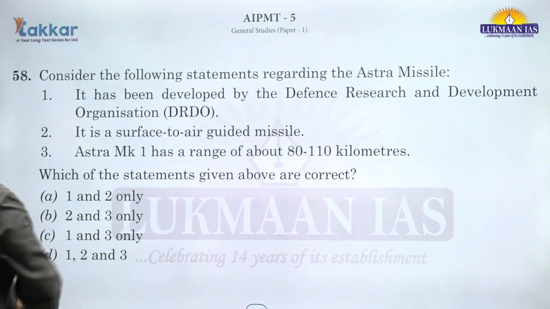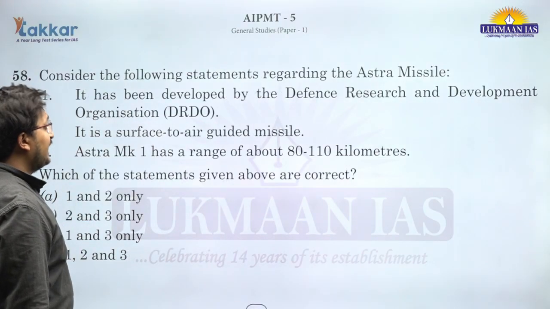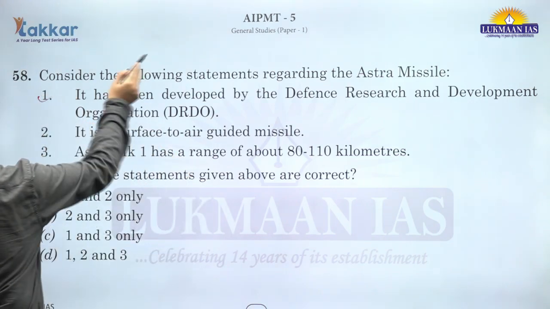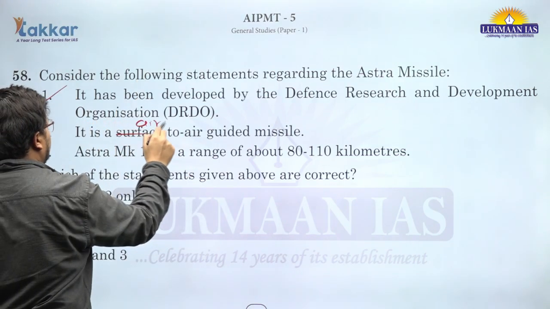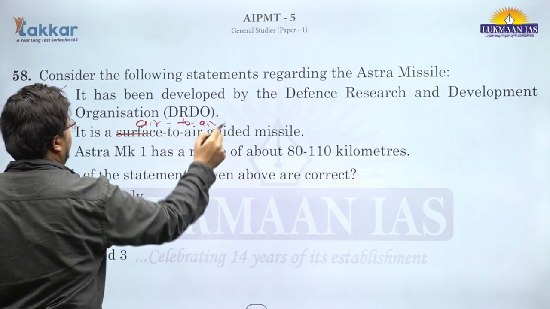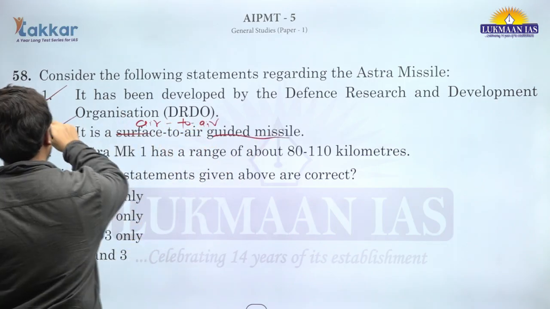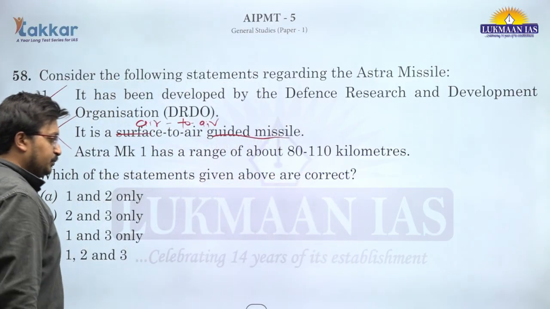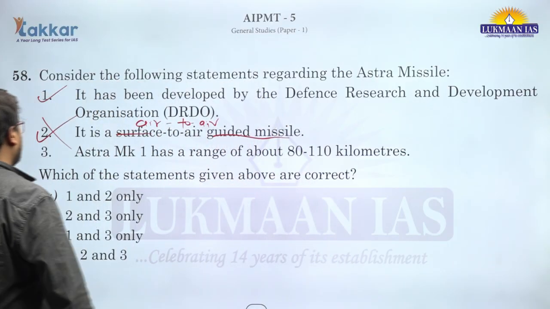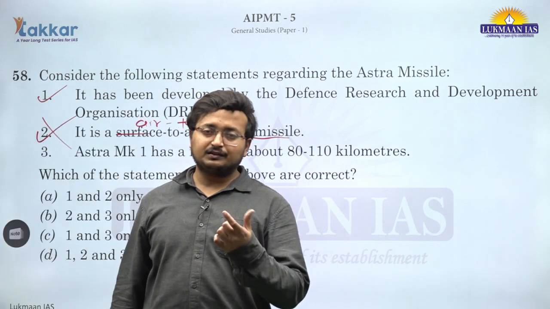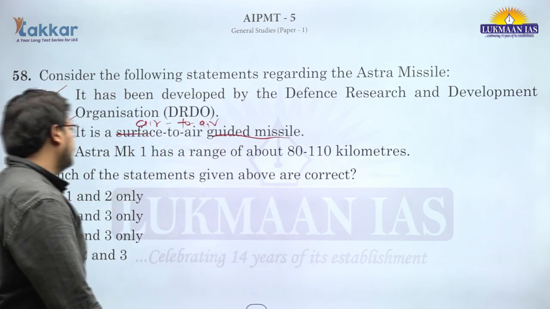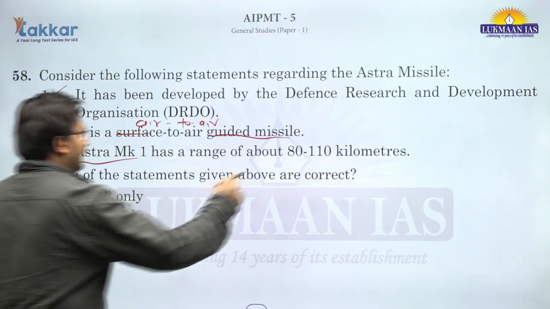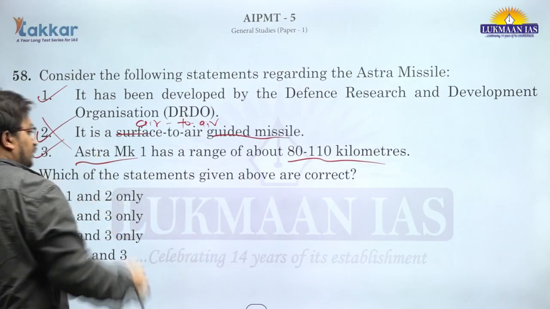Question number 58. Consider the following statements regarding the Astra missile. It has been developed by the DRDO. This is correct. It is an air to air guided missile, not surface to air, so the second is incorrect, obviously. It is specifically mounted on jet planes or specific fighter planes for any chase, and all these things that we see when fighter planes are attacking each other, then Astra missiles can be used. Astra Mark 1 has a range of 80 to 110 kilometers. This is correct. So this is currently in use.